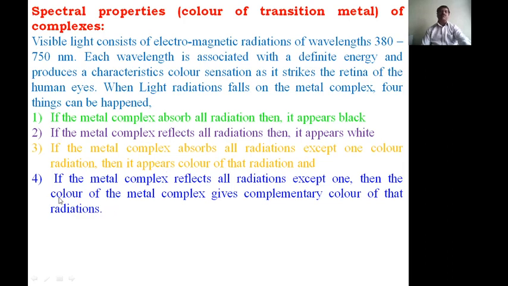And the fourth possibility is that if the metal complex absorbs only one color of radiation and reflects all the others, then the color of the metal complex is the complementary color of that radiation. And this is a preliminary idea regarding the spectral property, how the substance or matter will appear as a color.